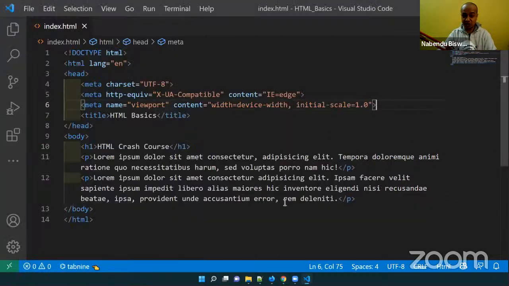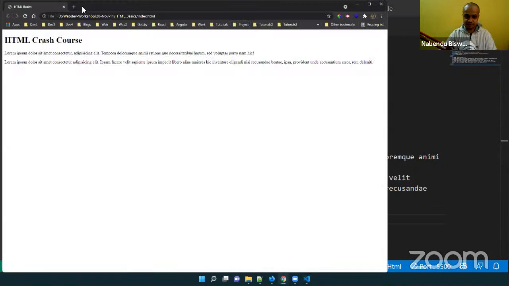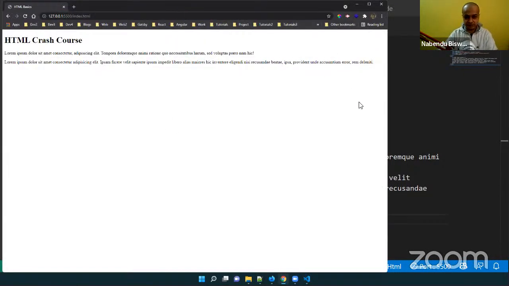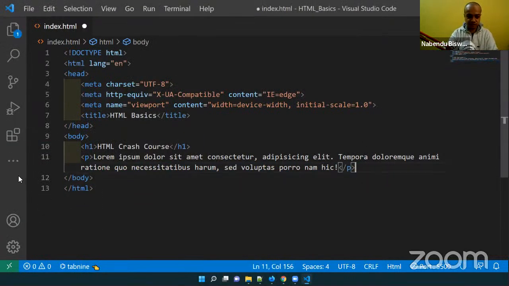I don't want to do that every time. So I have installed the Live Server extension. When I install it, I have to right click and open with Live Server, and then it will give me a sort of URL. Now I'm going to remove the tag and save it.